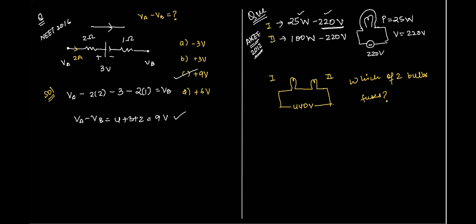Okay, right. See, the point is, Atul, when does a bulb fuse? A bulb will fuse when the current passing through it becomes higher than the maximum value of current which can pass through it.